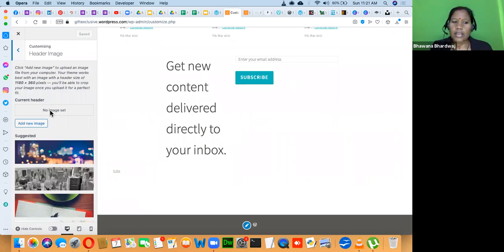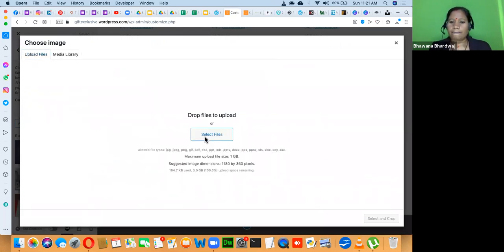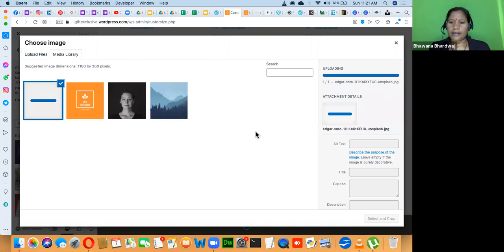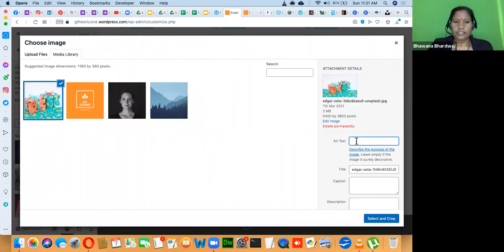Here you can click on add new image and then upload the file. Click on select file and select this image as the header image. Again, I would say this text should be gift exclusive.